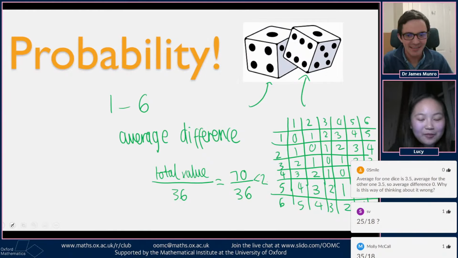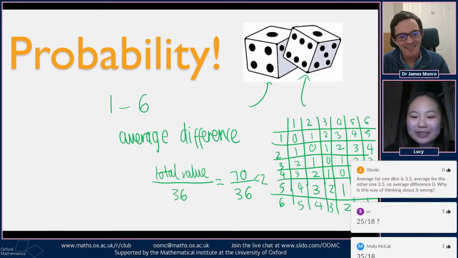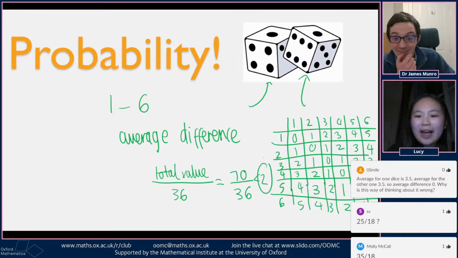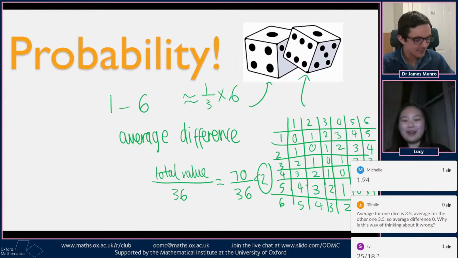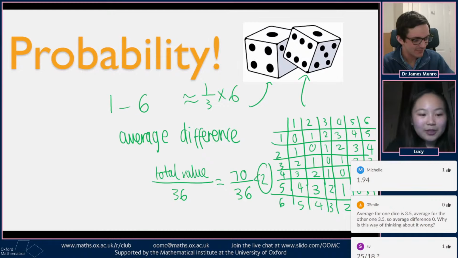Okay, should we move on to a different method then? So we'll notice that this is 2, and we'll also observe that it's approximately a third of 6. So that seems a bit random right now, but we'll see where that becomes useful.